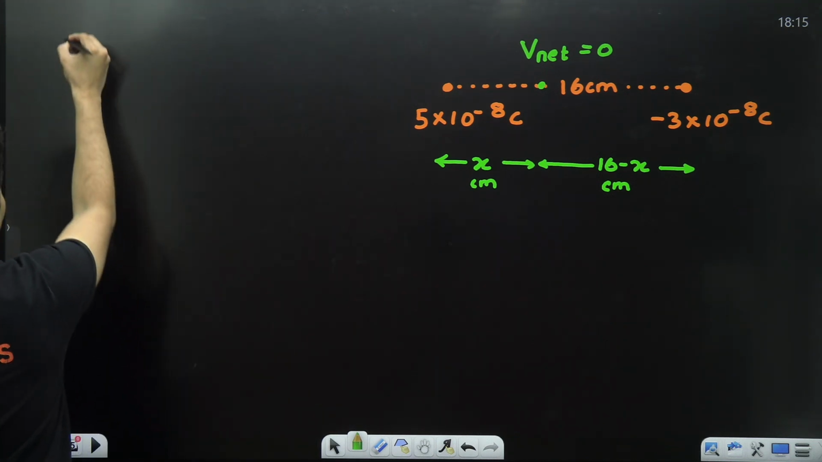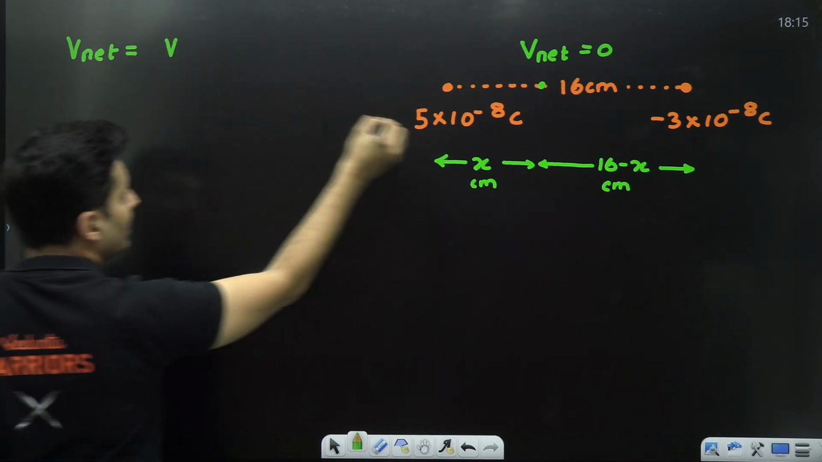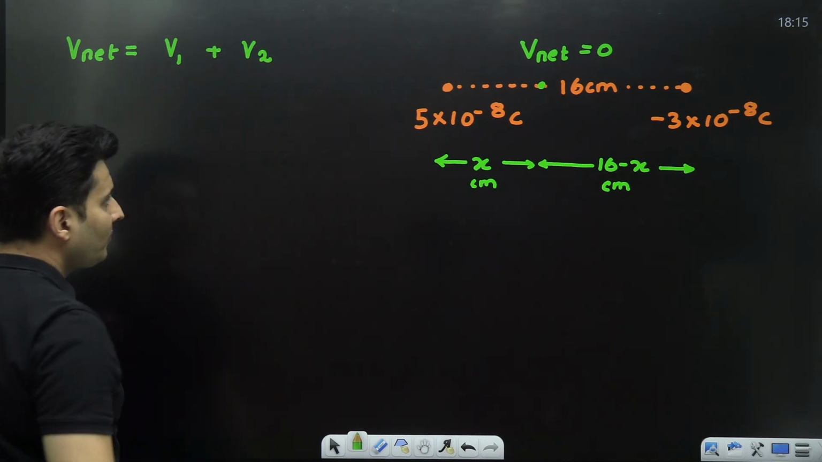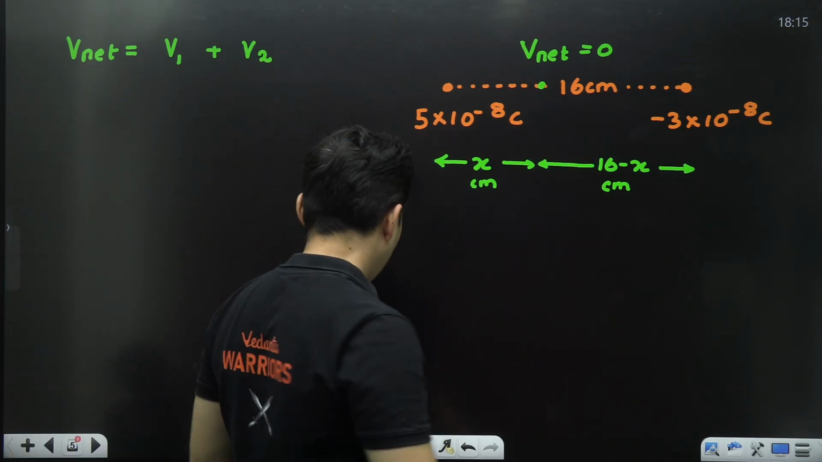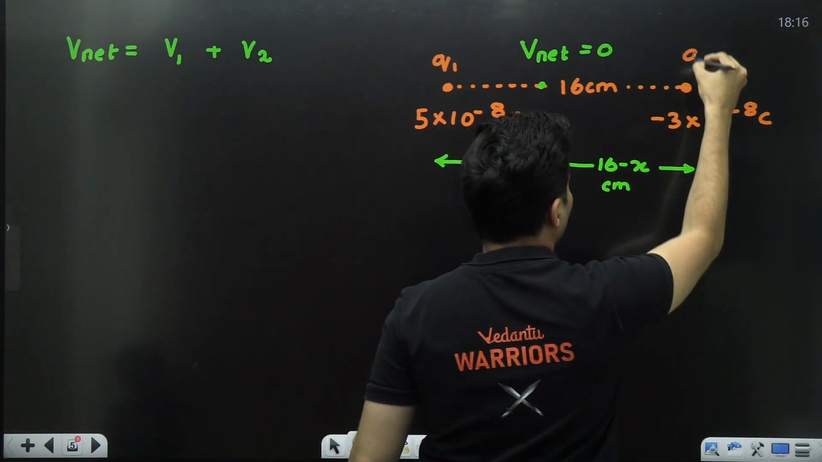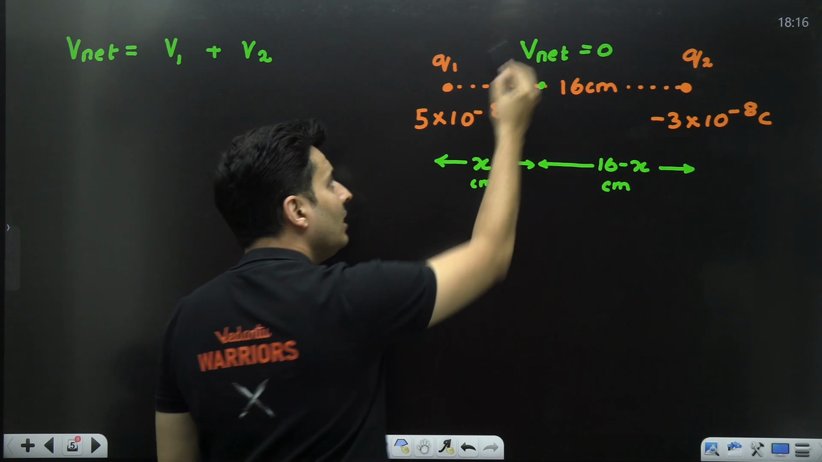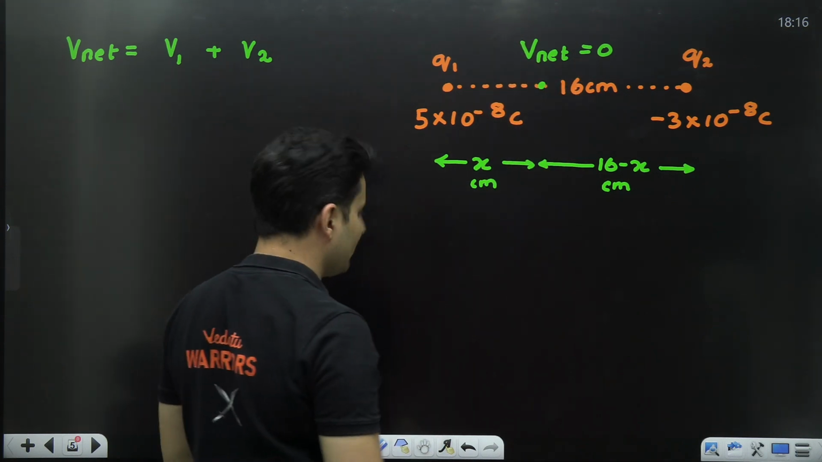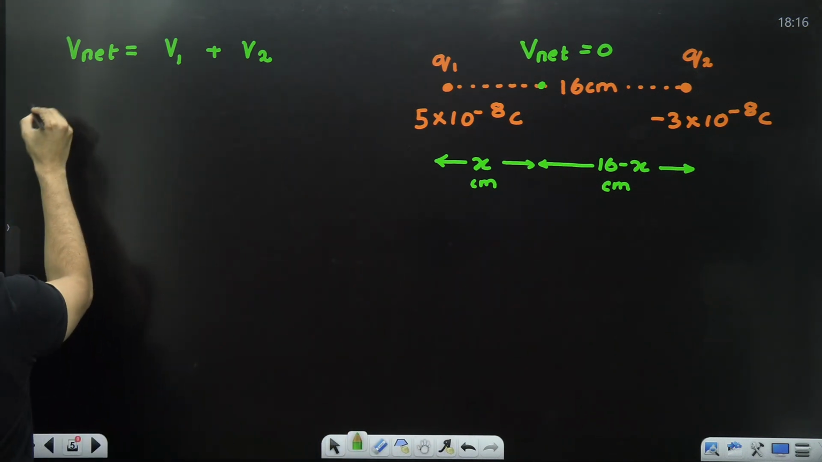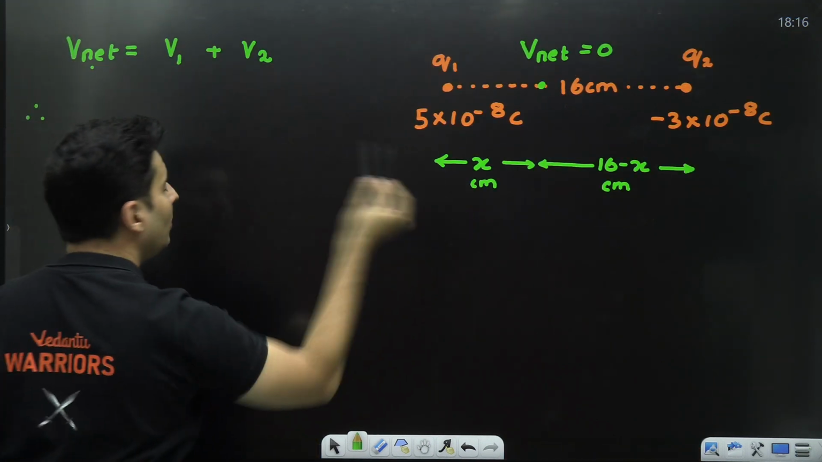Now, when I try to find the net potential, my dear students, it will be the potential due to charge 1 plus the potential due to charge 2. This guy and this guy. I can call this charge number 1 and this charge number 2. Both of them will give potential here. Totally, their sum is zero. Their addition is zero. One is positive, one is negative. It is clearly given in the question. The net potential is zero somewhere. I don't know where it is.